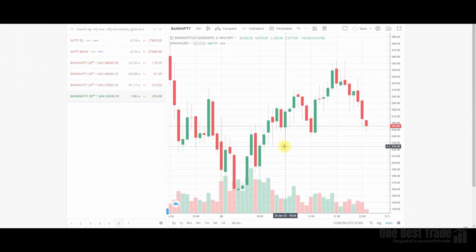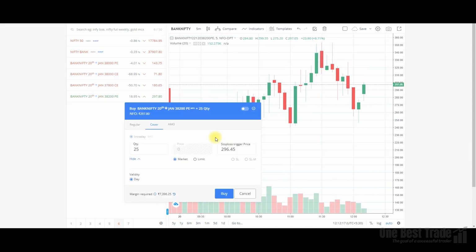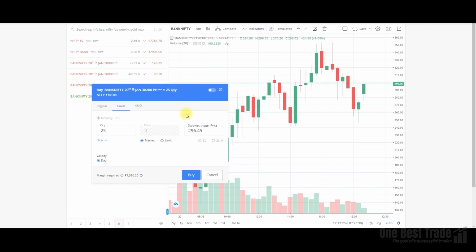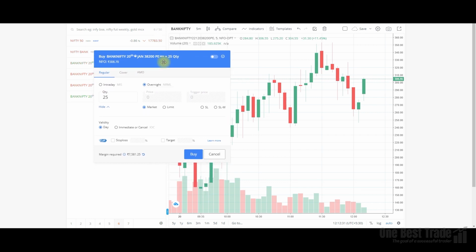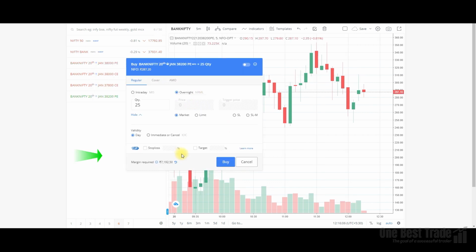Now let's get into our core topic: how to place cover orders and bracket orders in option trading in Zerodha Kite web. Friends, as I said, there is a trick, there is a solution. For that, all you need to do is select a regular product and then select the overnight option, and then you can find GTT orders here, where you can attach a stop loss.